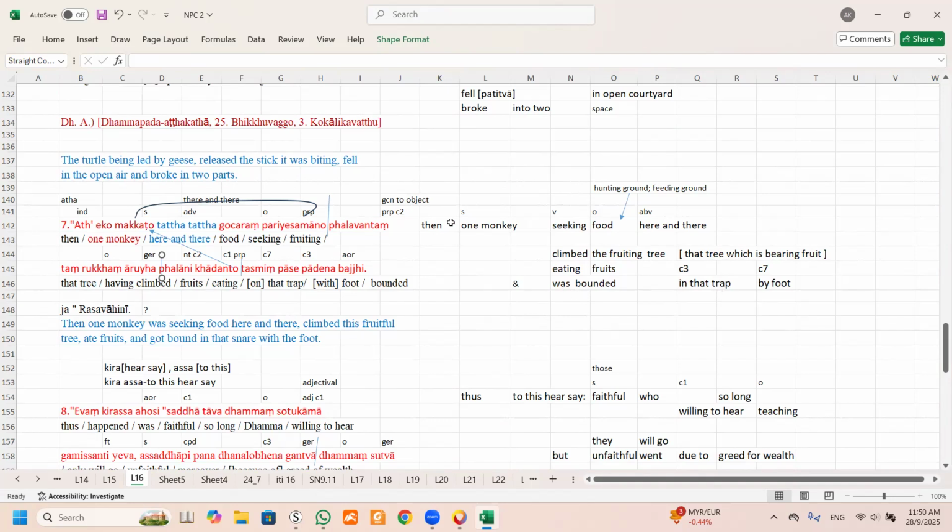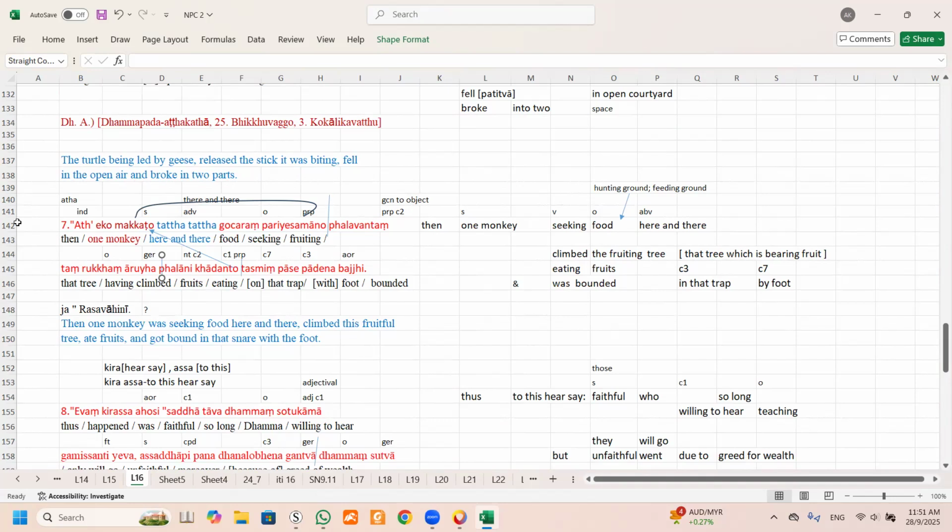So the monkey was bounded in the trap by the foot. I put "by the foot" because that means there is a trap there. So the hunter must have put a trap, and then while the monkey tried to go and get the fruit, he was trapped.